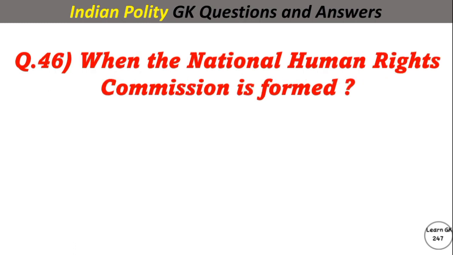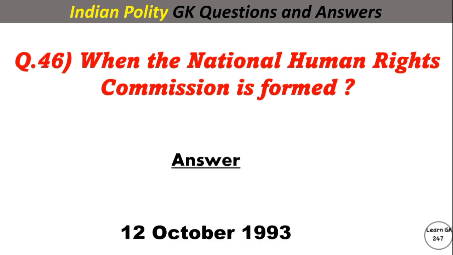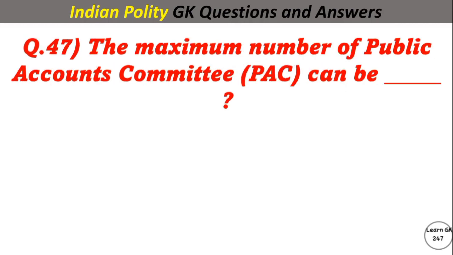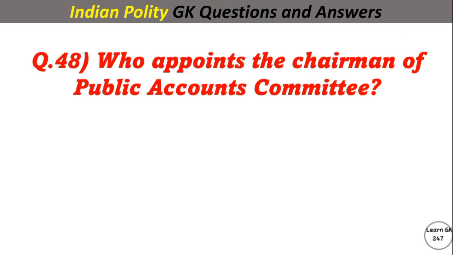When was the National Human Rights Commission formed? Answer. 12 October 1993. The maximum number of members of the Public Accounts Committee, PAC, can be? Answer. 22. Who appoints the chairman of Public Accounts Committee?